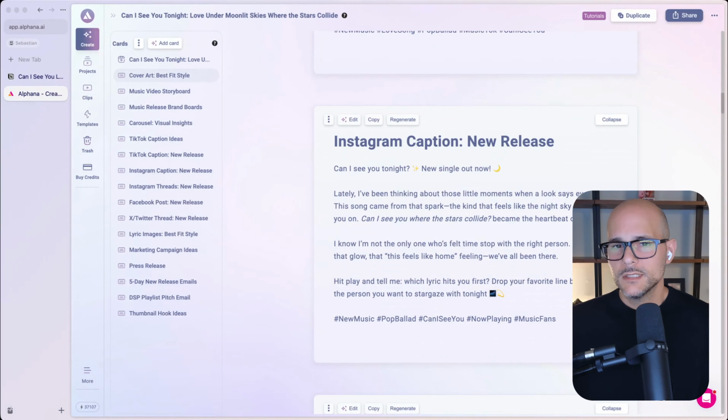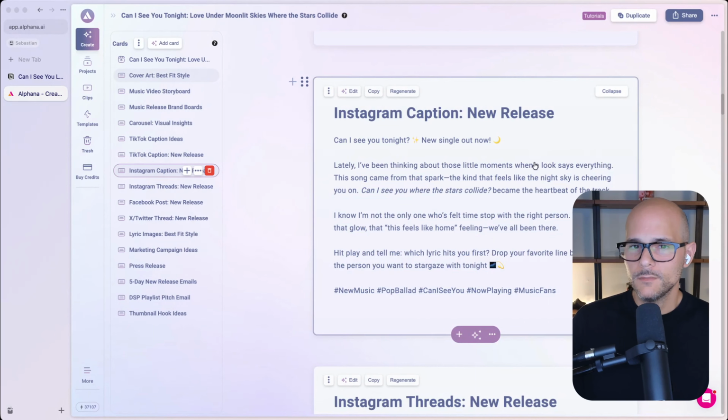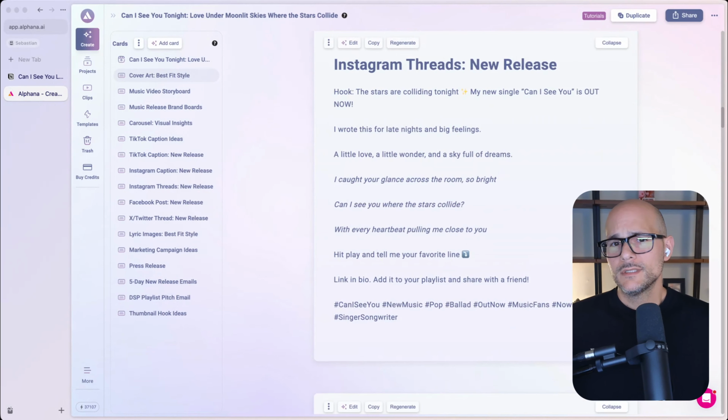Now, the same thing as a TikTok release, we do the same for Instagram. Okay, very similar, but written slightly differently, but it tries to weave in similar moments. So we don't have to read this one. We'll just keep going. The other one is Instagram Threads.